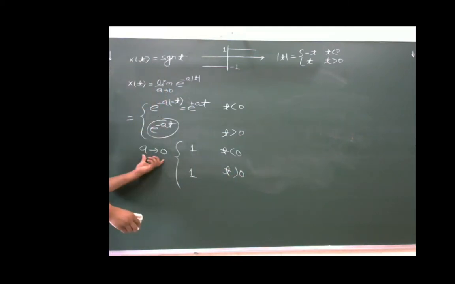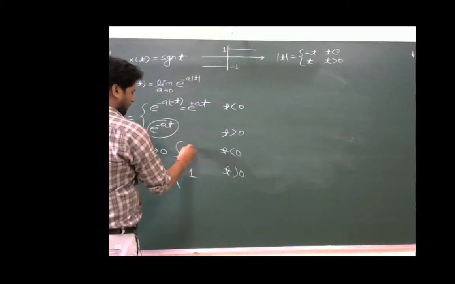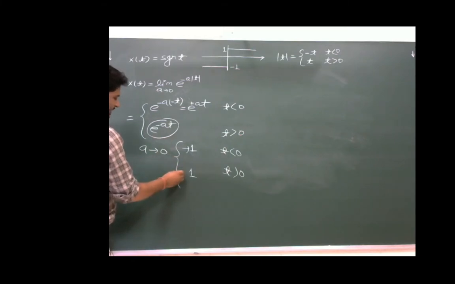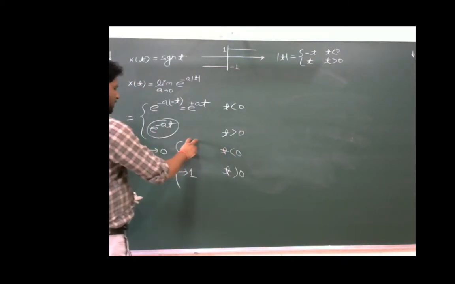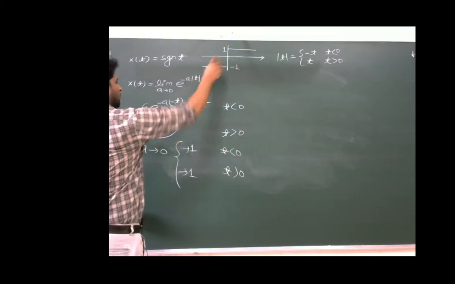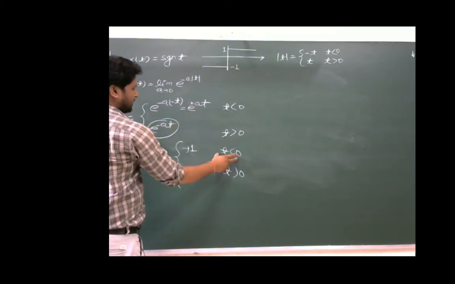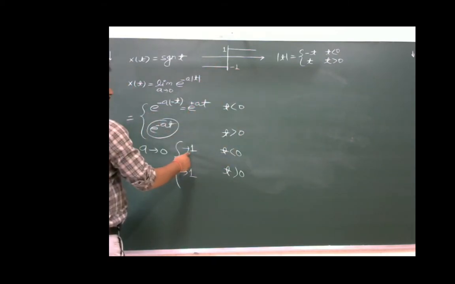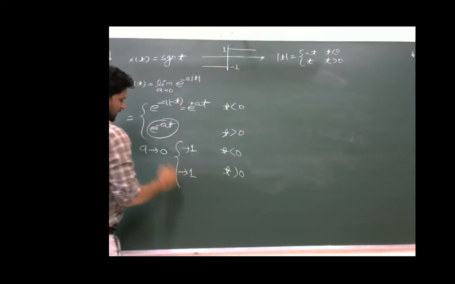When a tends to 0, then e power minus at will tend to 1, and e power plus at will also tend to 1. Now when t is less than 0, we want minus 1 here. To represent this function in the form of signum function, when t is less than 0, we want value of the function as minus 1, and when t is greater than 0, we want value of the function as plus 1.